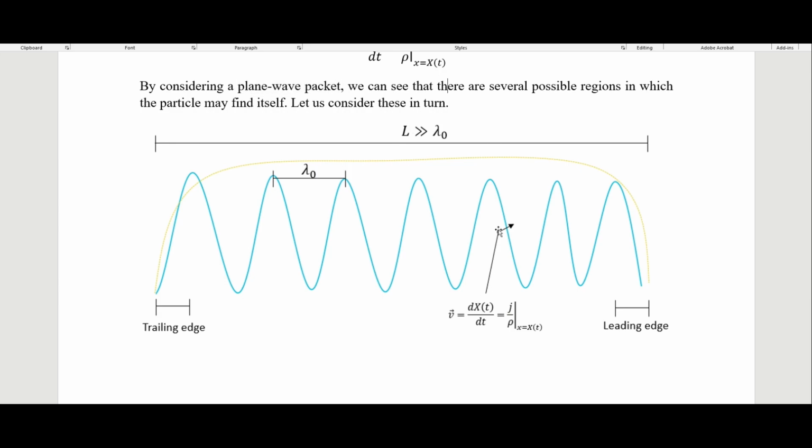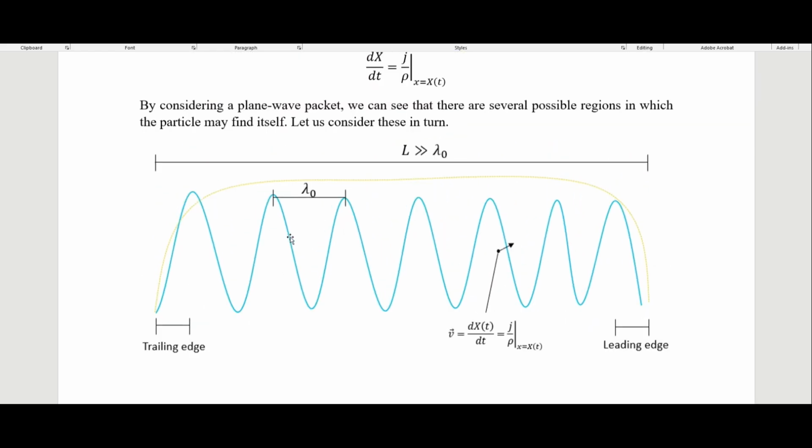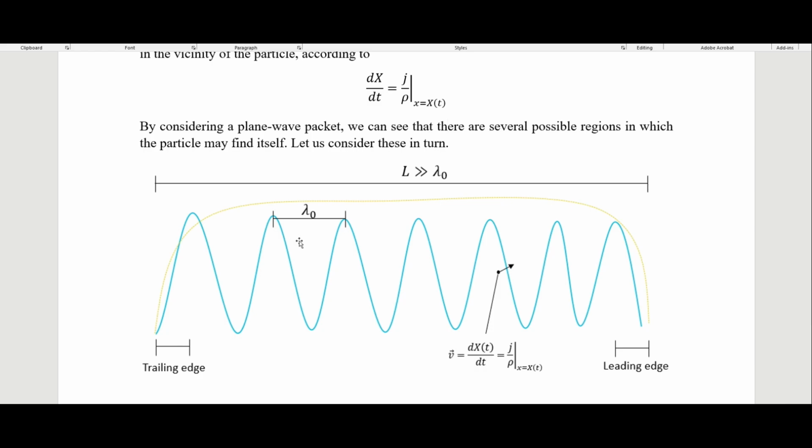What we're talking about is we have this plane wave packet here, and then the particle, which I just arbitrarily drew here, could find itself in any region within this. And the reason we want our L to be much longer than the trailing and leading edge is that we want the probability of finding the particle in the plane wave part of this packet to be much, much higher than the probability of finding it in one of these edges, where the math would get a bit more complicated.